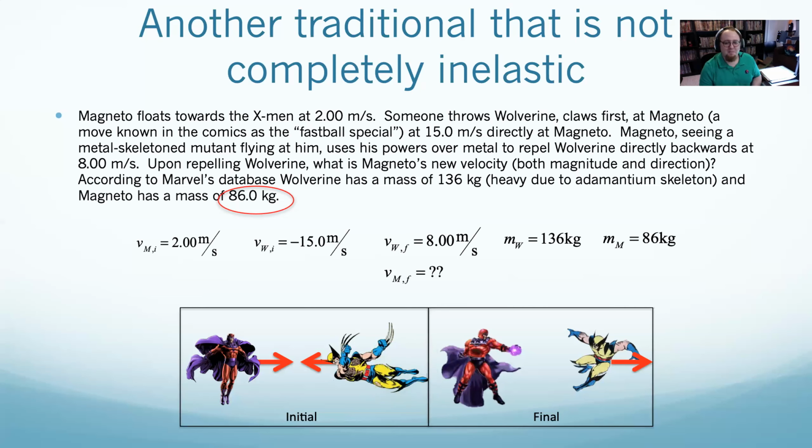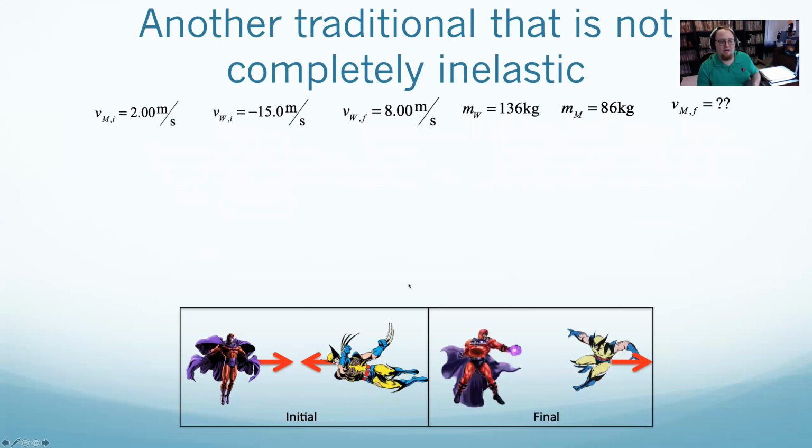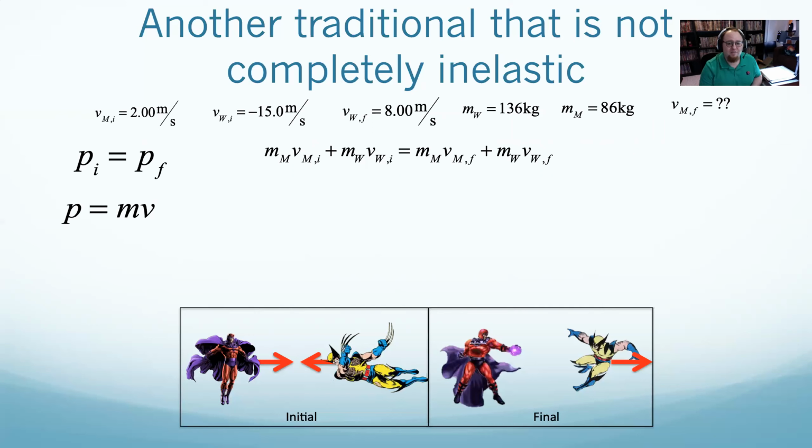Okay. So at this point, I'm going to just get rid of all the text. I don't really need it. And say what I know is conservation of momentum. Initial momentum equals final momentum, where momentum is mv. And looking at this picture, I can't group people together like the last one. I can say initially there's a Magneto moving, initially there's a Wolverine moving. Final, there's a Magneto moving. Final, there's a Wolverine moving. So I'll just say mv for Magneto initial plus mv for Wolverine initial equals mv for Magneto final plus mv for Wolverine final.